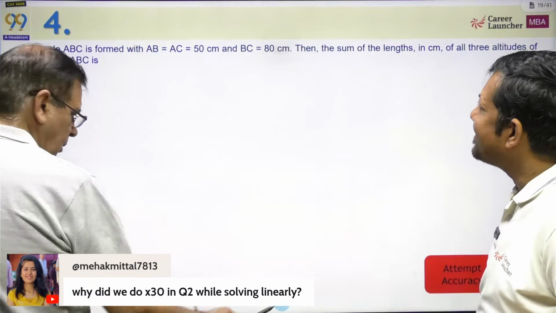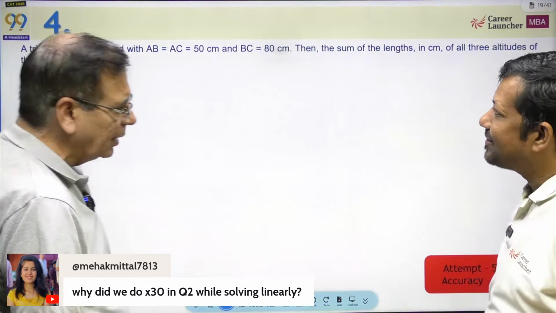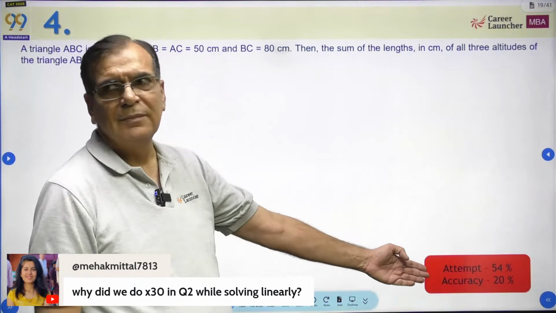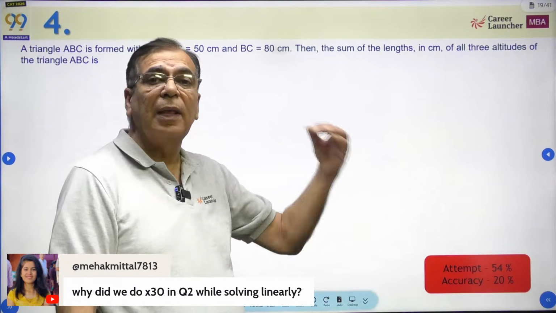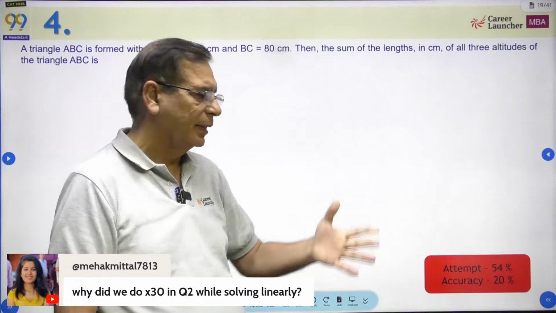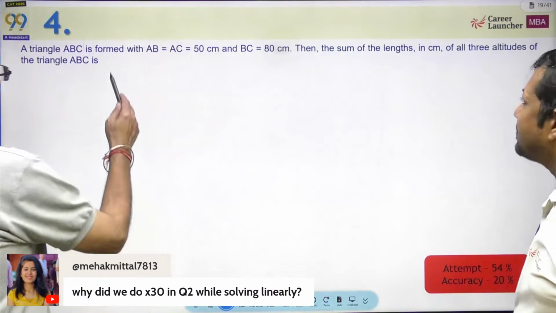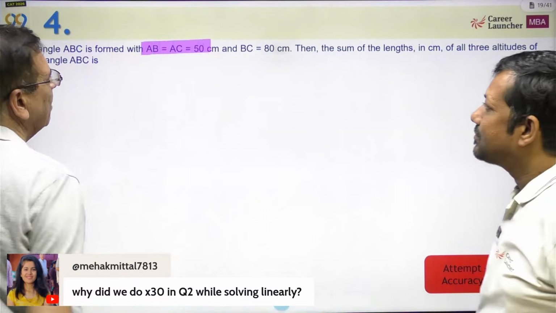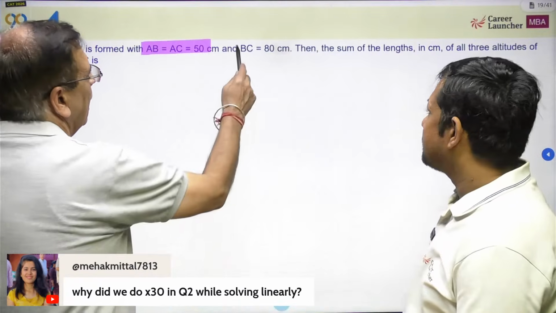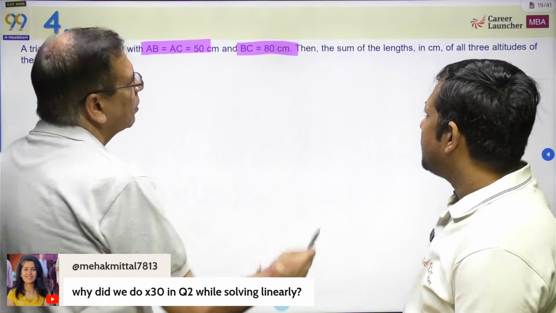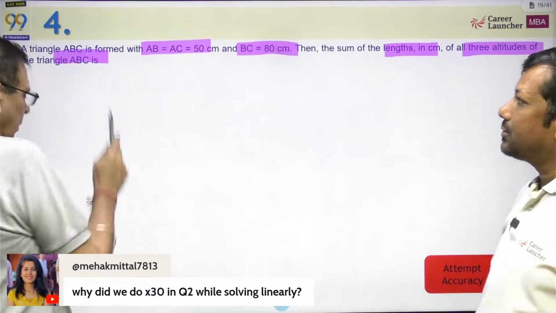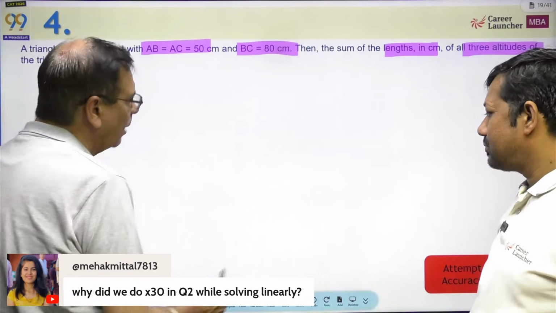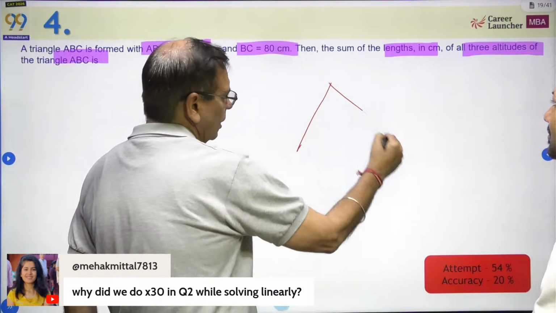This is an easy question, but देखो क्या हाल किया लोगों ने. Half the population attempted, उसमें ही ज्यादा ने गलत कर दिया, and this is probably the easiest geometry question you can get. Okay. Triangle ABC is formed with AB equal to AC equal to 50 and BC equal to 80. Sum of lengths in centimeter of all 3 altitudes of the triangle ABC. जल्दी से ट्रायंगल बना के काम करके खत्म करते हैं यार. राउंड 1 क्वेश्चन है.